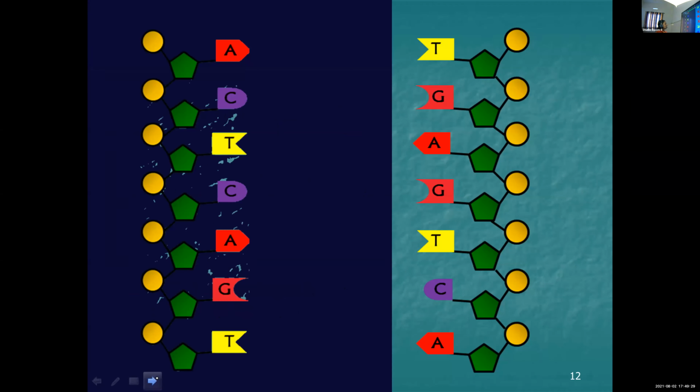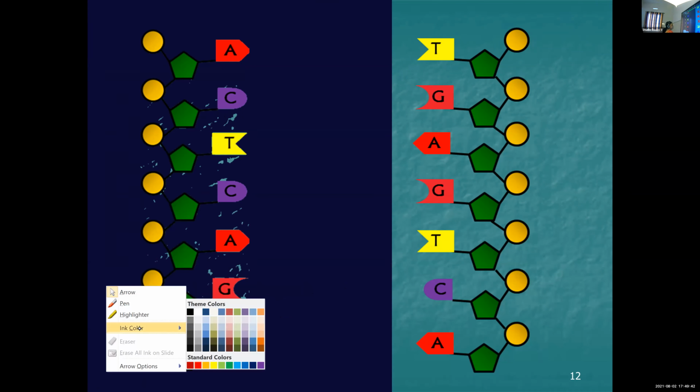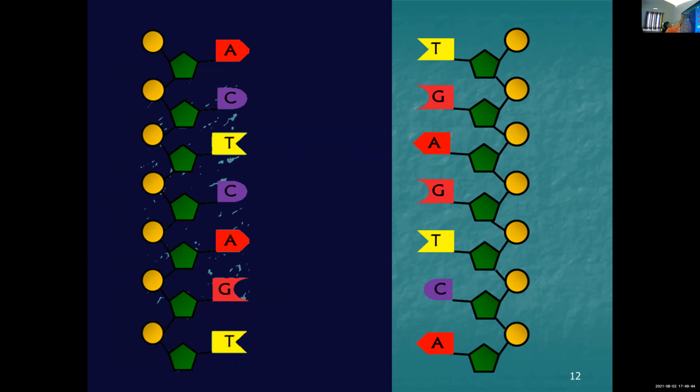So here also you can see the 2 complementary strands. They are 2 separate strands. This is the phosphate group, this is sugar, and this is nitrogen base. So this forms a nucleotide.